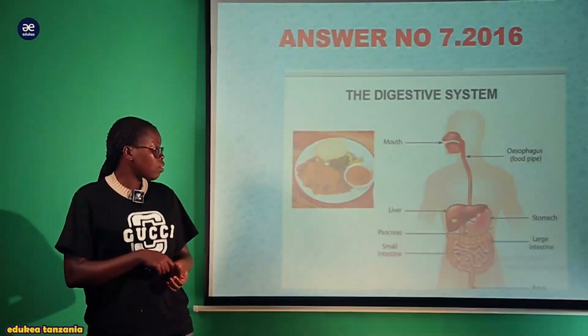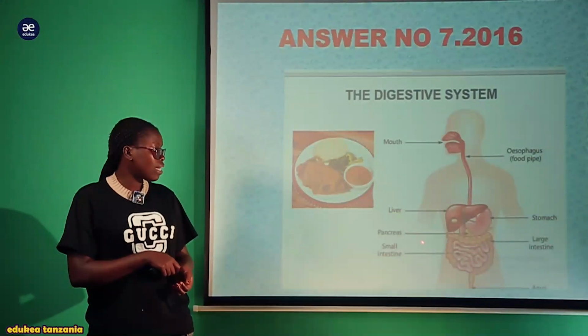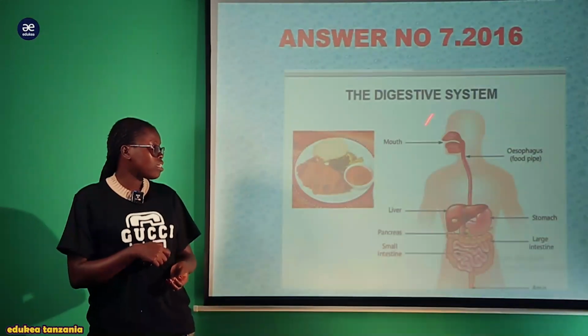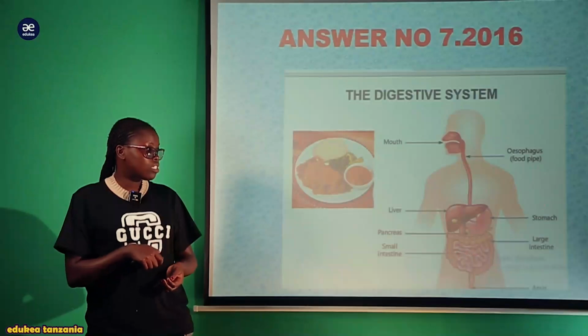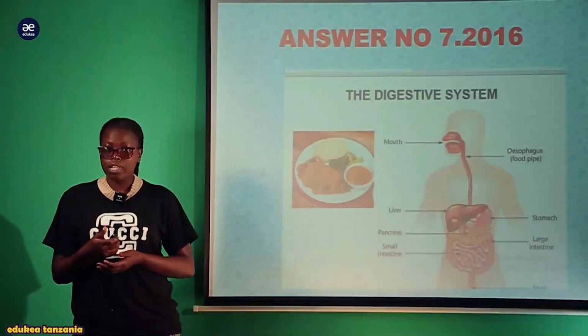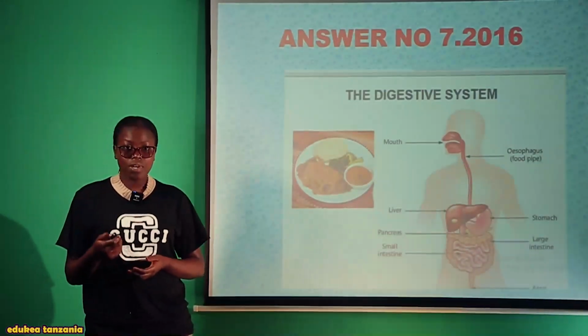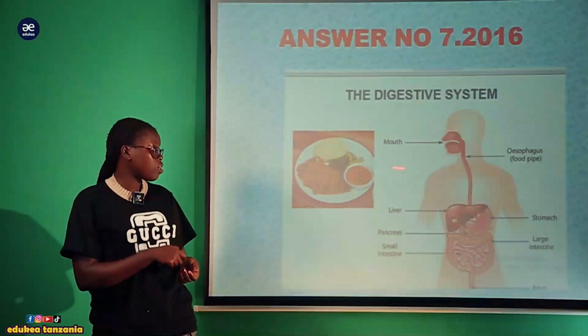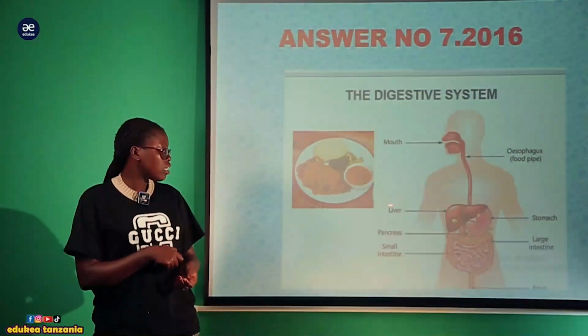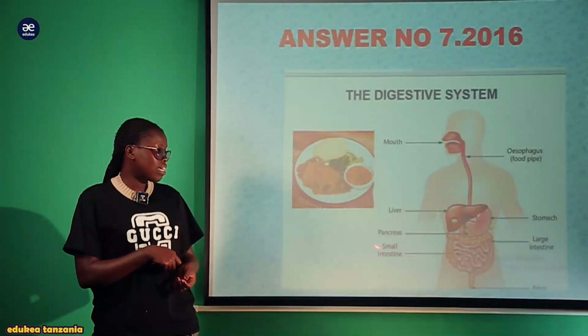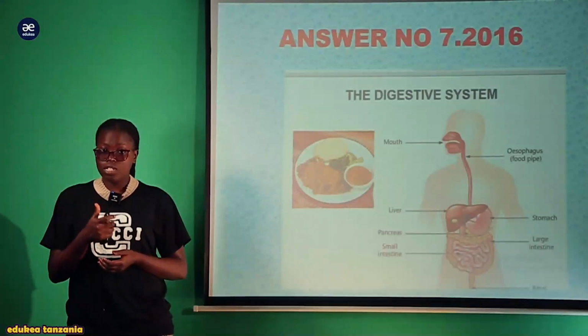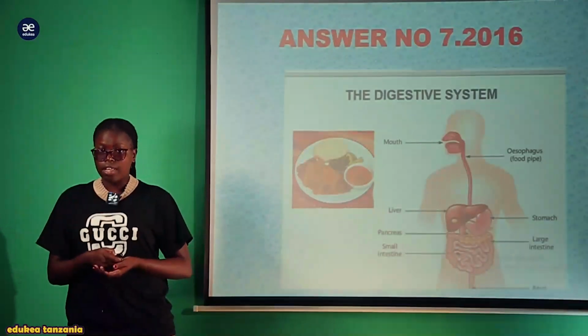So vile vile kuna this pancreas, kuna large intestine, kuna small intestine. So these are the components, or these are the parts of the digestive system or the alimentary canal. So I just needed you to mention those four. Whatever you choose, just make sure that you follow the instruction to avoid giving extra points.